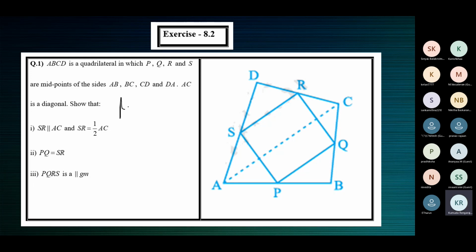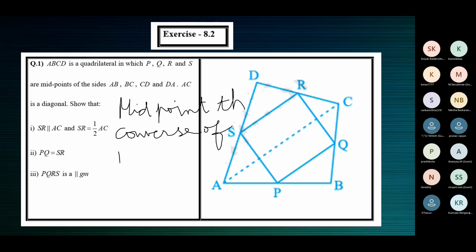One is called the midpoint theorem. And the other is called the converse of the midpoint theorem. So to prove the situations in this exercise 8.2 from NCERT, we need to know the results by the midpoint theorem and the converse of the midpoint theorem. We're not going to see the theorems in the class. I'll just tell you what the result is.